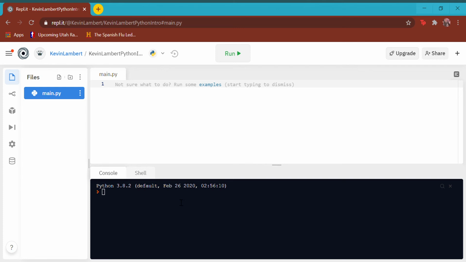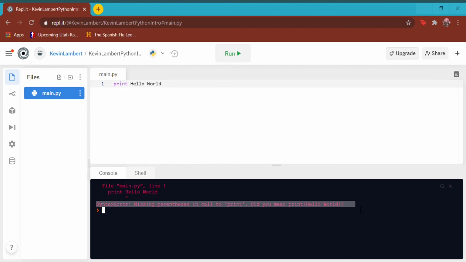So the very first function I wanted to show you guys was the print function. Whenever you type print, when you run the code, it's going to print it out down here. So we're going to say print hello world, and it's probably going to give us an error. Yep. The other nice thing about Python is it tells you what's wrong. And right now we have a syntax error. It says we're missing parentheses in call to print. Isn't that really nice of them to tell me exactly what I was printing?